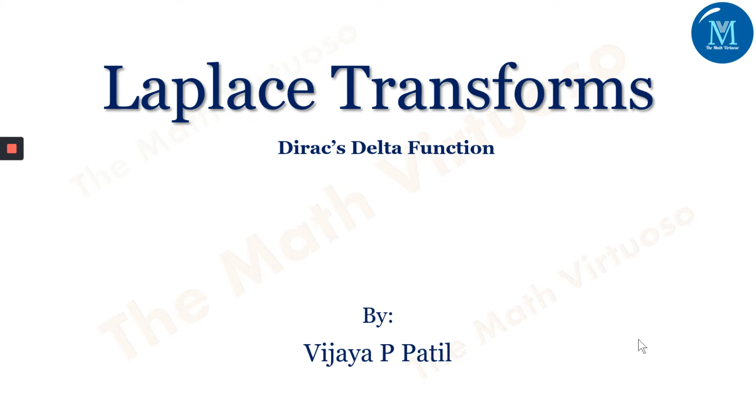Hello everyone. In continuation with the Laplace transform, we'll be dealing here with a very special function which is known as the Dirac delta function. In mathematics, the Dirac delta function is a generalized function or distribution introduced by physicist Paul Dirac, from 1902 to 1984. It is used to model the density of an idealized point mass or point charge as a function equal to zero everywhere except at zero, and whose integral over the entire real line is equal to 1.